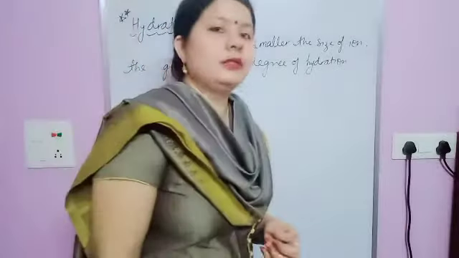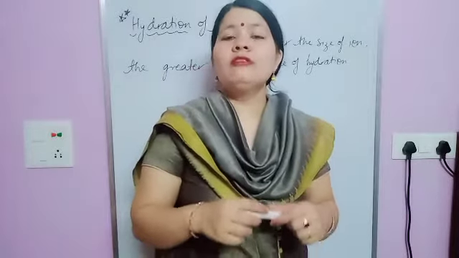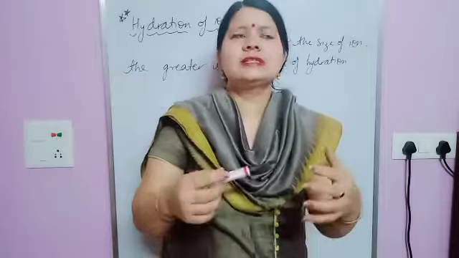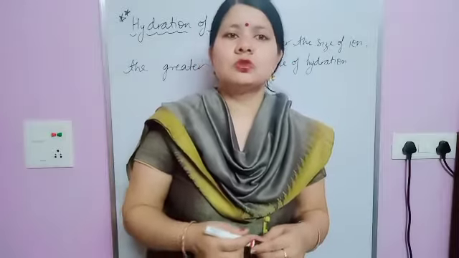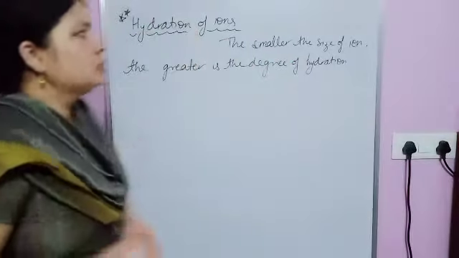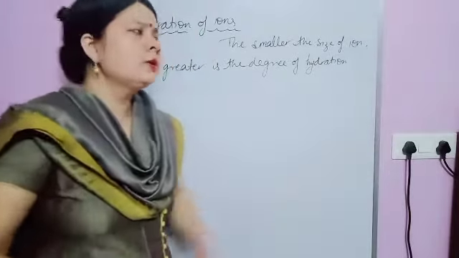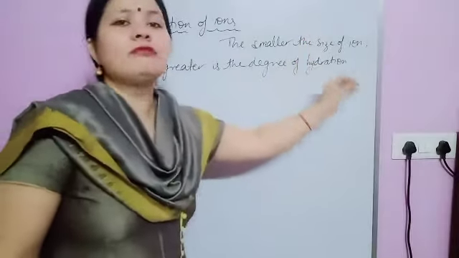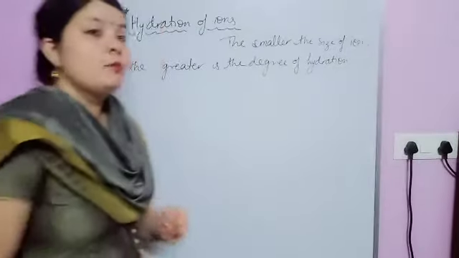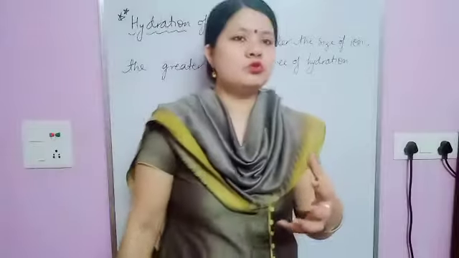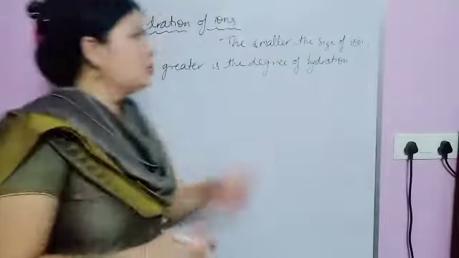So in case of hydration enthalpy, the simple thing is the amount of energy released when 1 mole of solid substance gets hydrated, or you can say 1 mole of solid substance is dissolved in water, that is known as hydration enthalpy. Now how it affects alkali metals, or others too. Just see, the smaller the size of ions, the greater is the degree of hydration. Means the tendency to get hydrated, to get dissolved in water. If the size is small, their tendency is more.